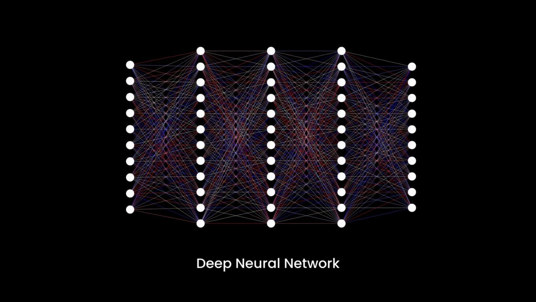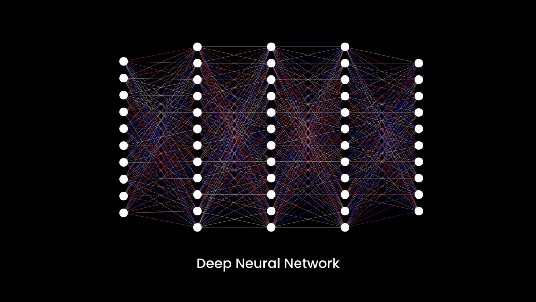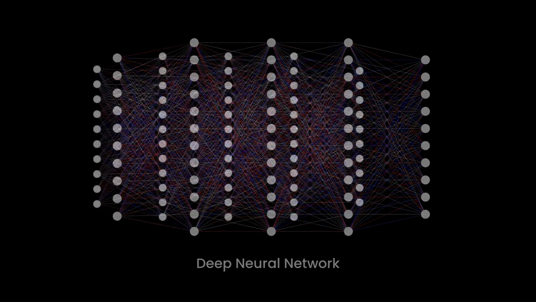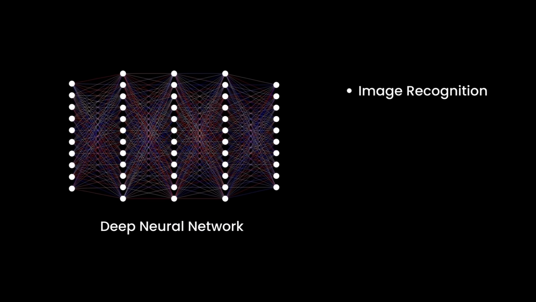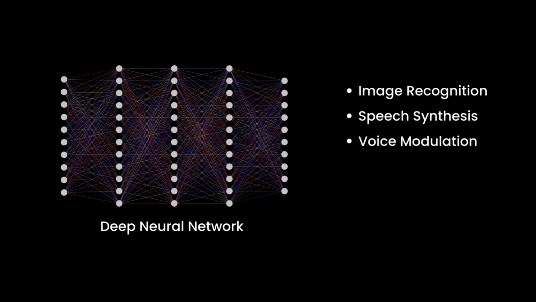When the number of hidden layers of a neural network grows, it becomes something known as a deep neural network. Deep learning is all about building and training these deep neural networks, and their different variations, for getting desired results. Deep neural networks are often used in image recognition, speech synthesis, voice modulation, and lot more. So that's it about neural networks. More about neural networks will be discussed in the upcoming episodes.